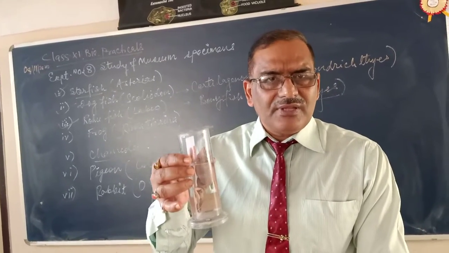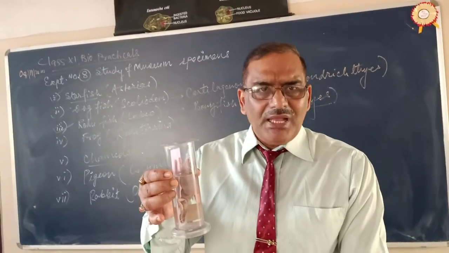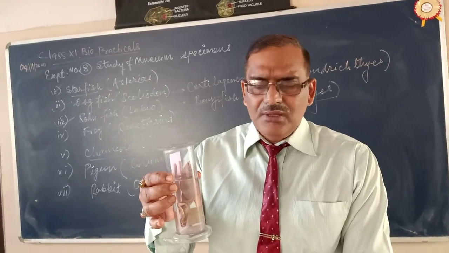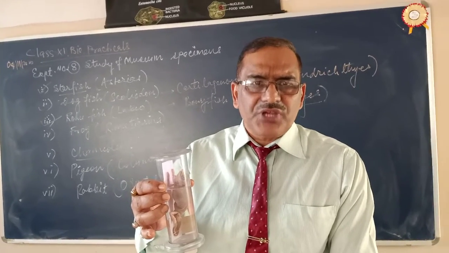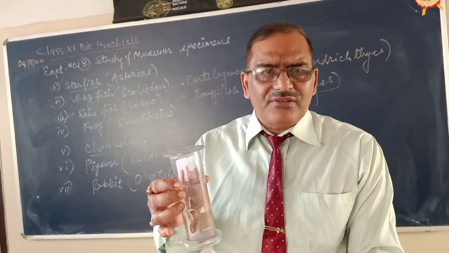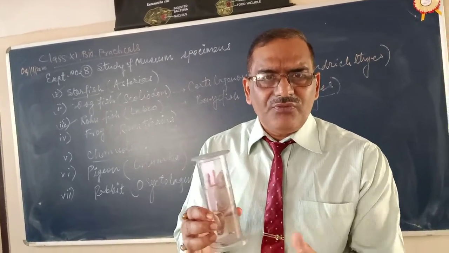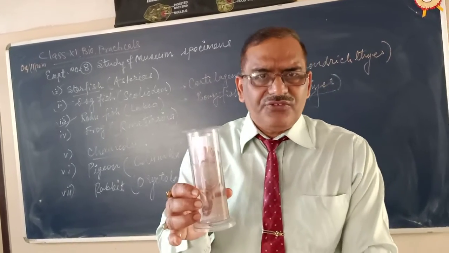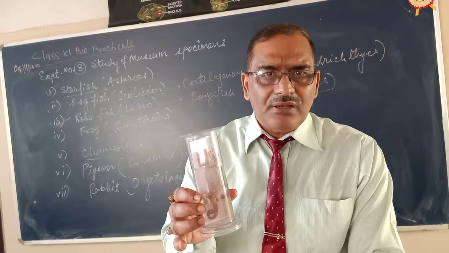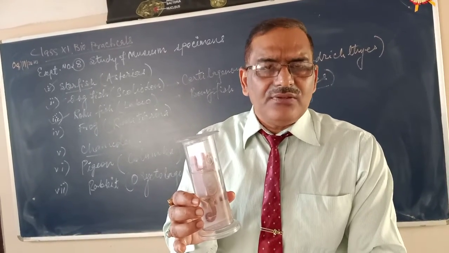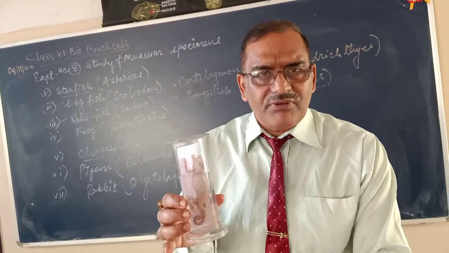Now reproduction, sexes are separate. Male and female are separate, which means they are unisexual. Fertilization internal, oviparous, and egg is covered by shell of calcium carbonate. The shell is not very tough, it is flexible, but shell is there. But in amphibians and fishes, egg is not covered by shell. Okay, development direct, no larval form.